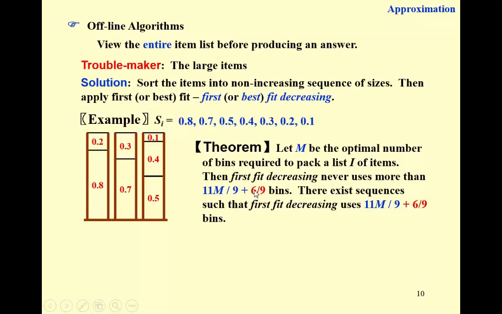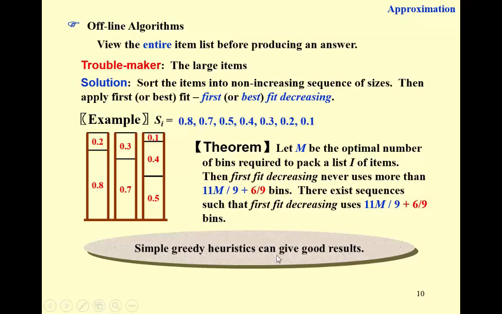6/9, which is 2/3, is about 0.7, right? It is a constant that is smaller than 1. So what about the ratio of approximation? About 1.2, right? Much better than that 1.7 for the online algorithms. So the point of this example is to show you that simple greedy heuristics can give quite good results, even though this problem is NP hard.